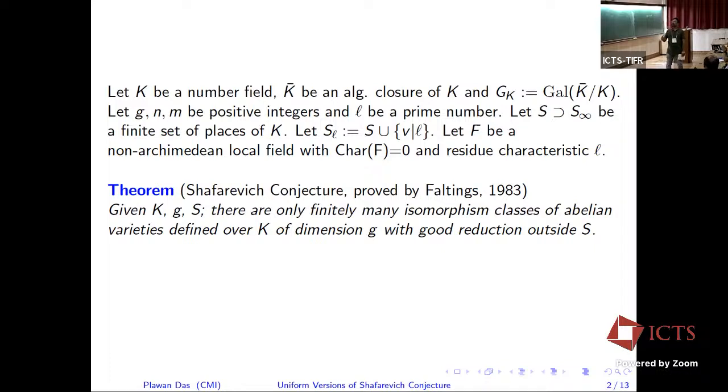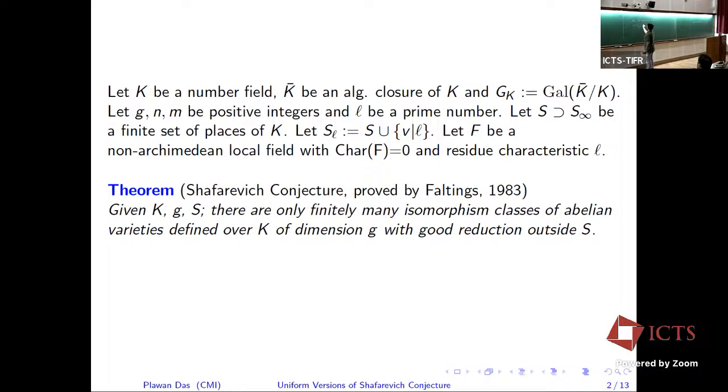So if A is defined over K and A has good reduction at a place v, and some equivalent criteria, then we have the Tate module representation.